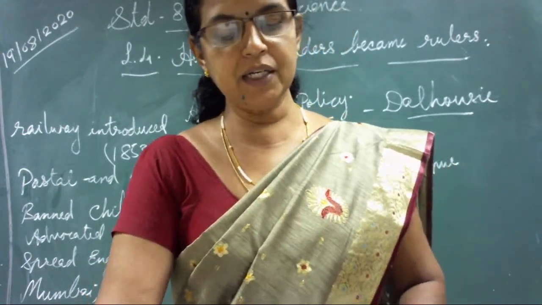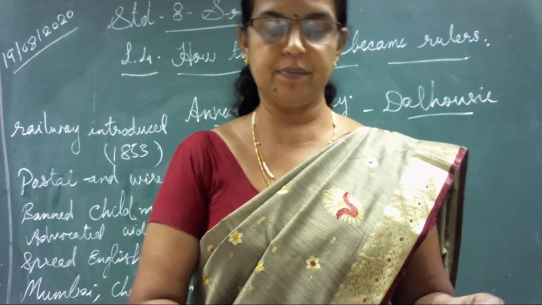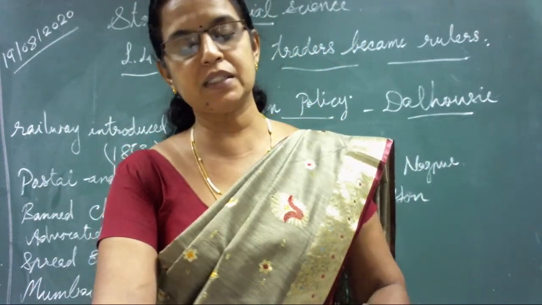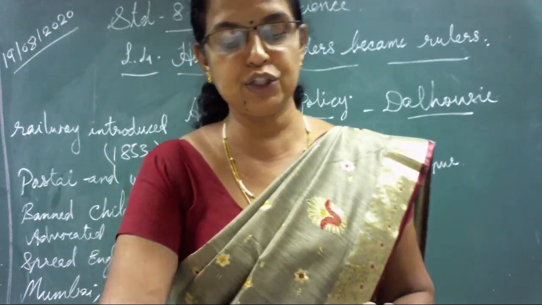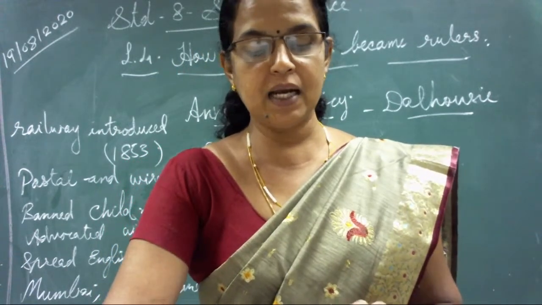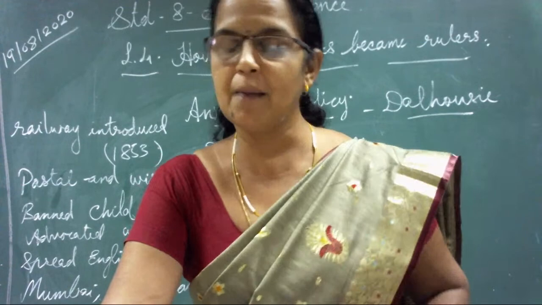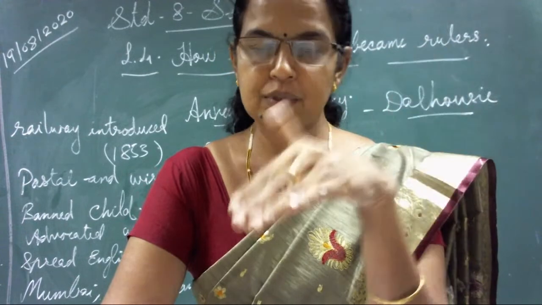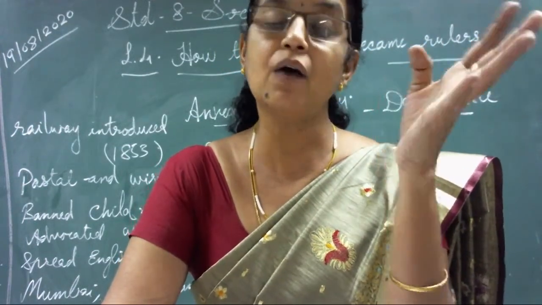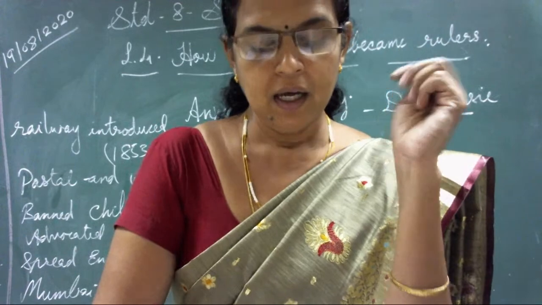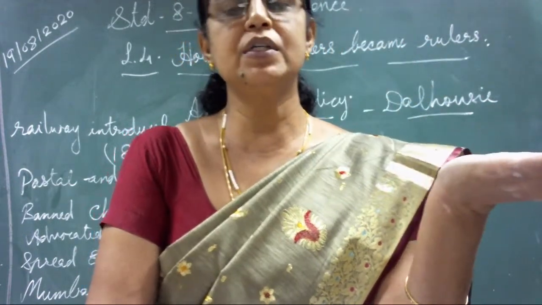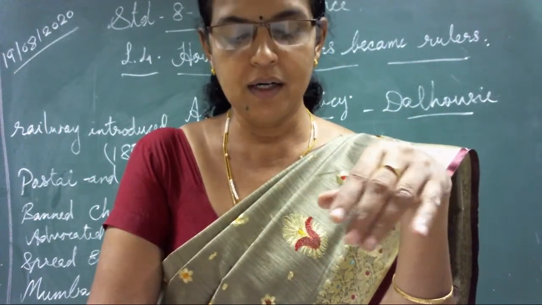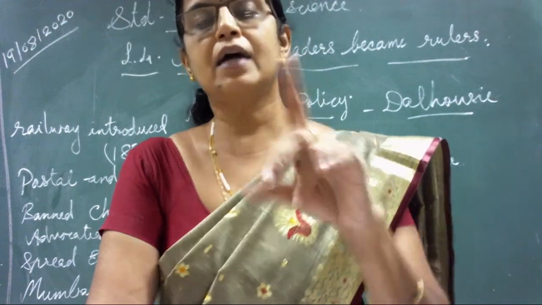Now see the next question. The British established their rule almost all over India in a very short time period with the policy of subsidiary alliance and the policy of annexation. How did this happen? Now you are clear. What was subsidiary alliance, who introduced this, and through subsidiary alliance which areas were covered under the British East India Company? The next one is what was the annexation policy, who introduced this, which were the main points in that and which were the areas covered. So write this question as a short note.